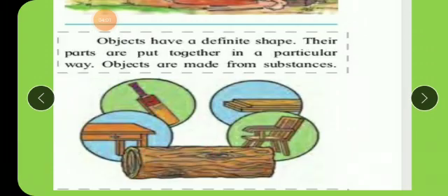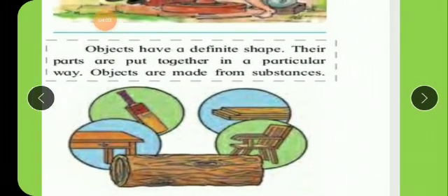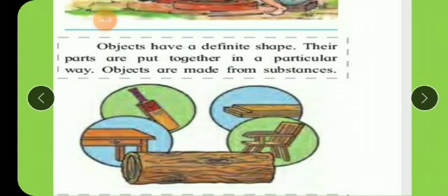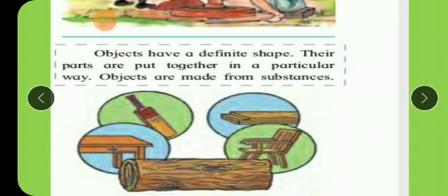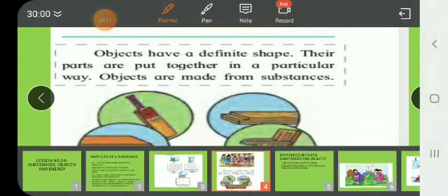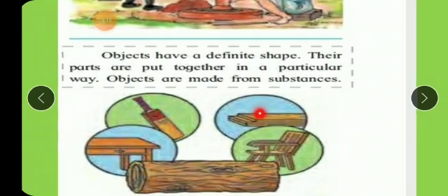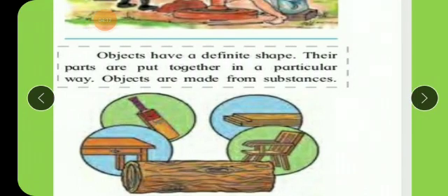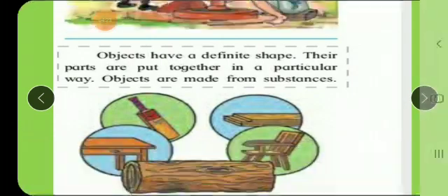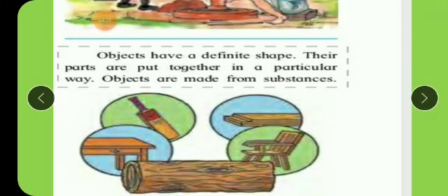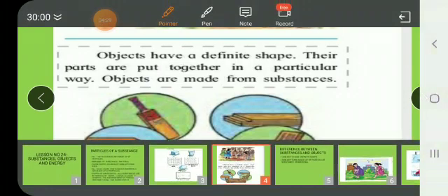See, wood is the substance, but so many objects are made from this wood, isn't it? A chair could be made, a plank of wood could be made, a bat, a table. So all these objects we can make from this one substance, which is wood. Understood? But of course, objects have a definite shape. This bat has a specific shape, the table has a specific shape, rectangular, the chair has a specific shape, but this wood doesn't have a specific shape, isn't it? It could be in any shape, a log of wood. So this wood is a substance and all these are different objects which are made from this substance.